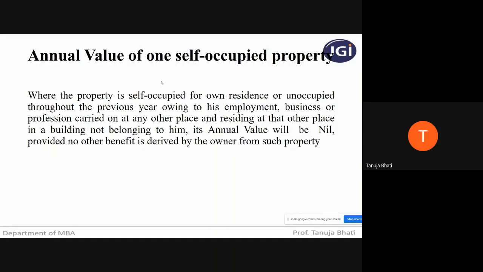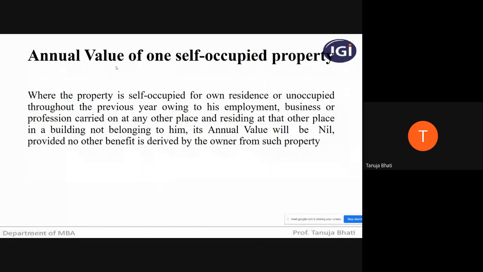Now, in case of house property, there are two things. One is self-occupied property and one is let-out property. Now, when I say let-out property, it means a property that is given on rent or lease to some other person, to a tenant to stay in. When I say self-occupied property, it means that property is not given on rent or is not being let out and is being used by the assessee himself. So self-occupied means the assessee is occupying the property himself, and let out means where the assessee is giving the property and not occupying it himself.